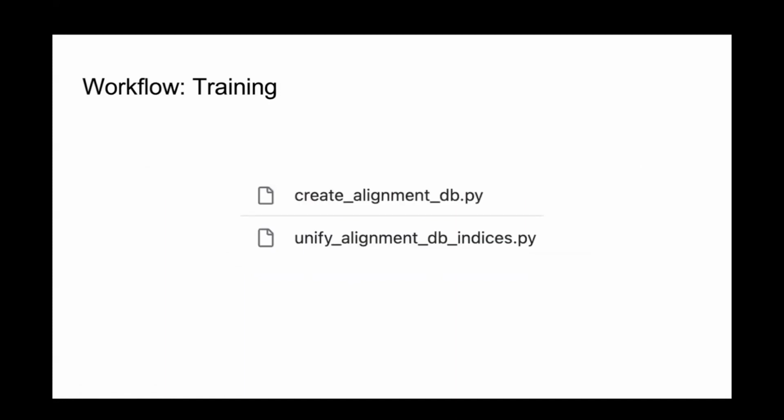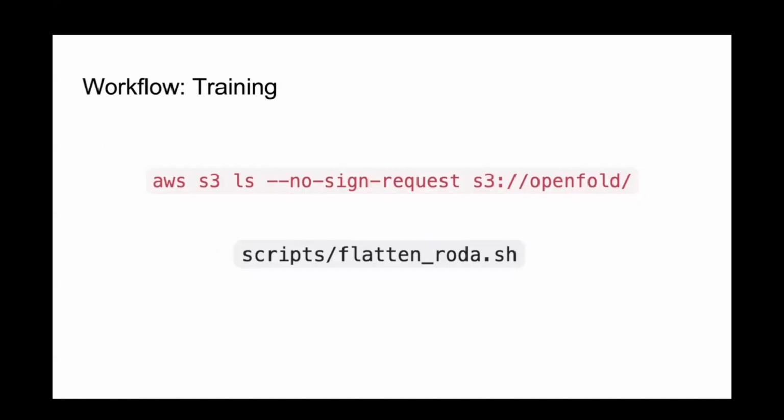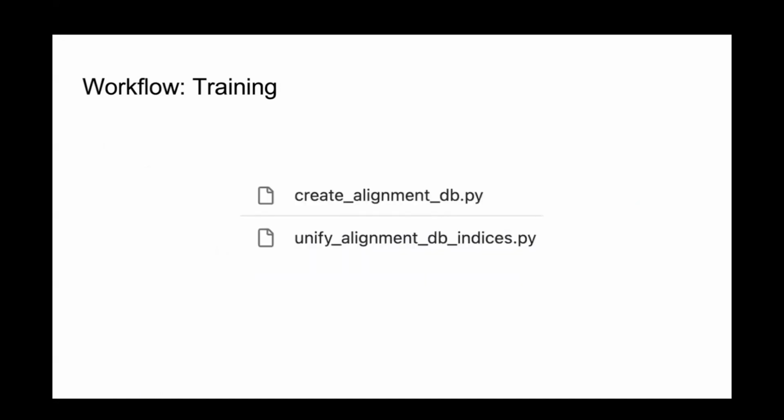I'll mention that if you're training on a very, very large number of chains, this format can become quite cumbersome. I think most cluster file systems don't like directories with hundreds of thousands of subdirectories. So once you've computed your alignment directory or just partial alignment directories, you can compress them into these database files that we have in the scripts directory. Again, this is in retrospect not the world's greatest slide. But yeah, these can be found in the scripts directory of the OpenFold repo.